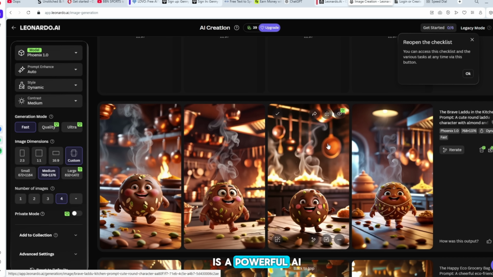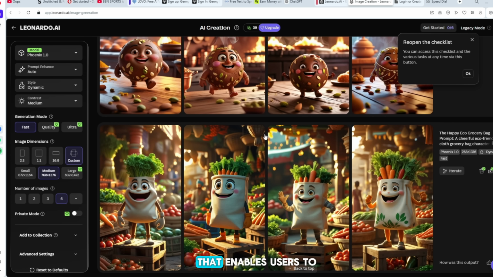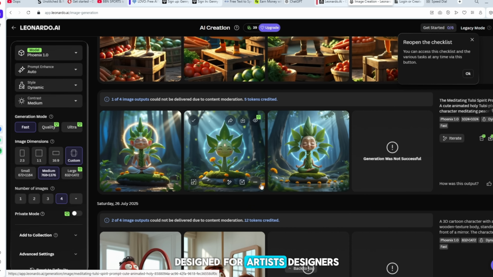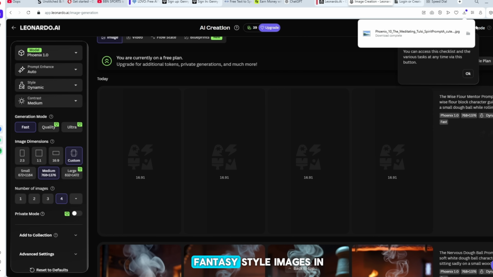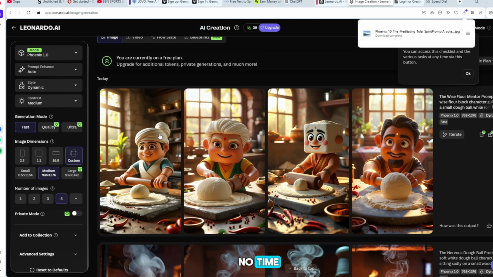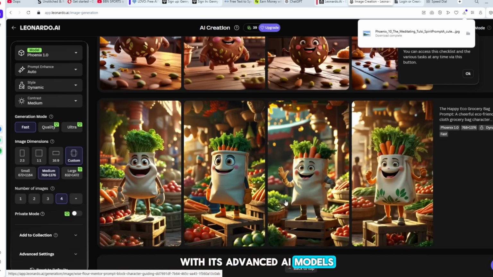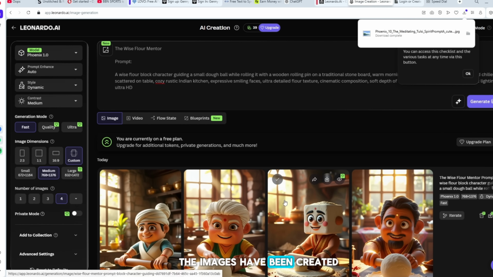Leonardo.ai is a powerful AI image generation platform that enables users to create stunning, high-quality visuals from simple text prompts. Designed for artists, designers, and creators, it helps produce concept art, game assets, posters, and both realistic and fantasy-style images in no time. With its advanced AI models, in this way, all the images have been created.